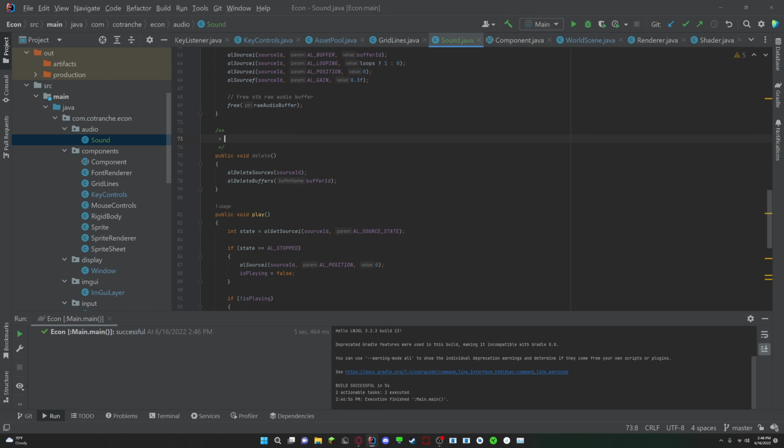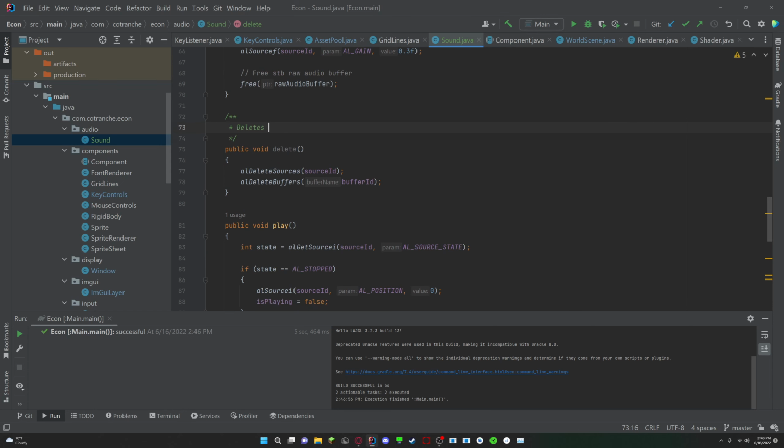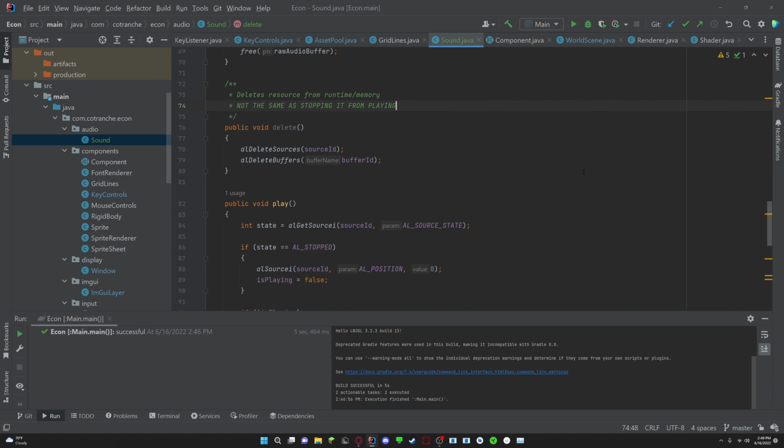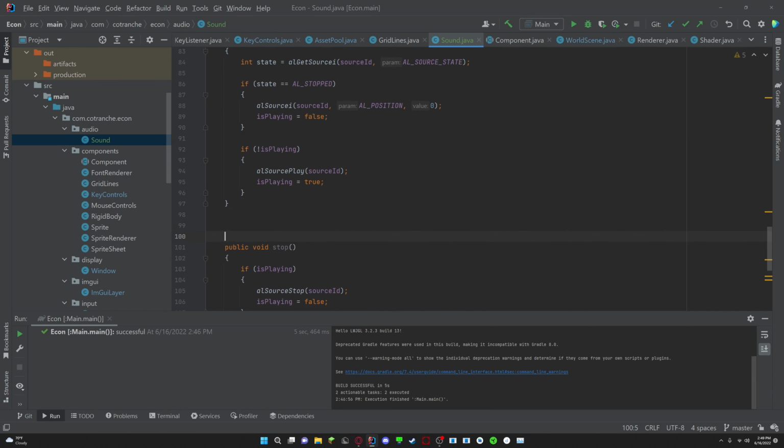So let's just put a comment here. Deletes resource from runtime slash memory. So that is not the same as stopping the play. Stopping it from playing. Alright, so this is the method we want. Alright, this actually stops the file. It stops the playing of the file without deleting it.